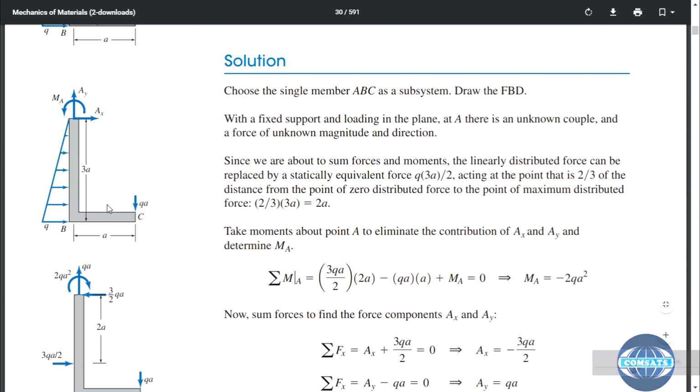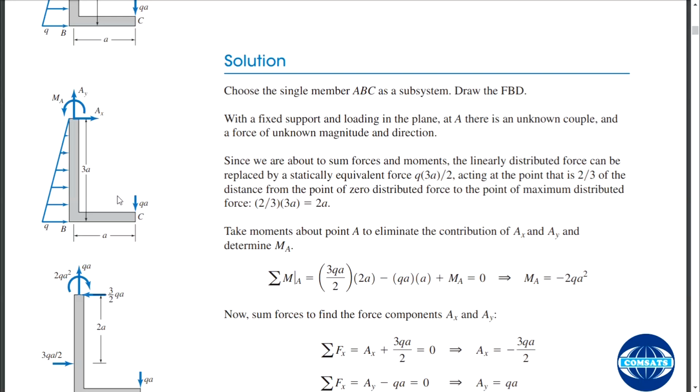However, practically it is quite hard to decide that AX should be in this direction or that direction, because here it is loading and its magnitude is Q, and apparently this arrow should be in the opposite direction. But this force will not be contributing to horizontal loading, so this arrow direction is apparently wrong. It should be opposite to this loading.